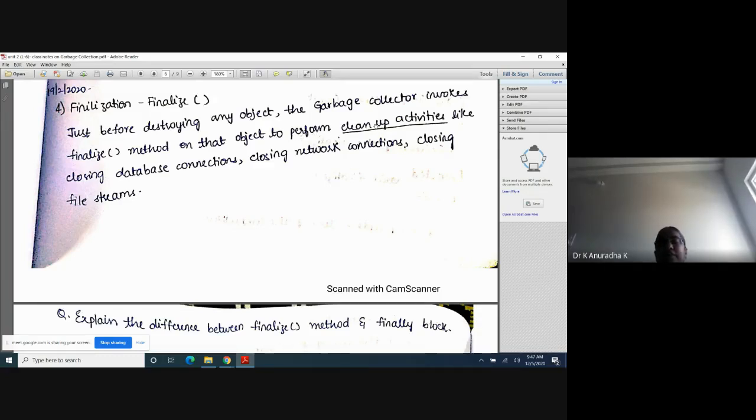With an example, I will explain this concept. First, understand the purpose of the finalize method in garbage collection. This is very, very important from an exam point of view also. The purpose of the finalize method in garbage collection is, just before destroying the object, the garbage collector will invoke the finalize method on that object to perform cleanup activities like closing database connections, network connections, or file streams. I will explain this concept with an example program, then you can understand more clearly.